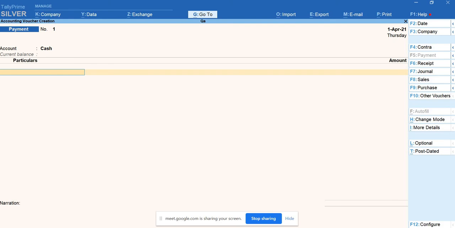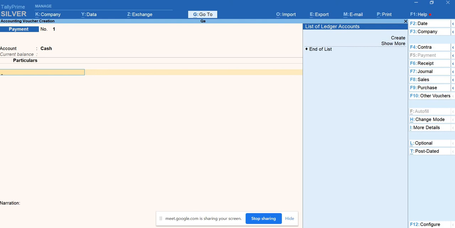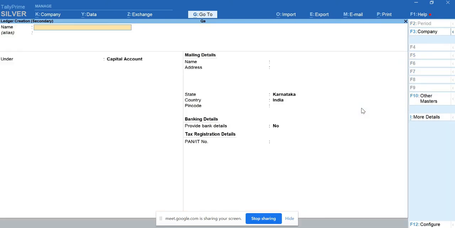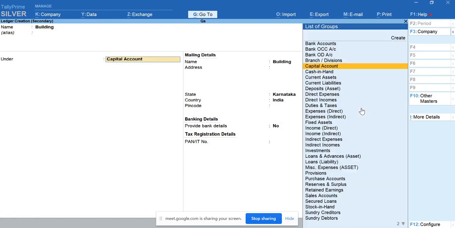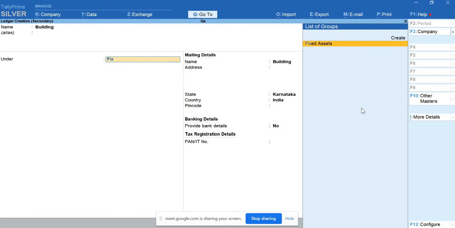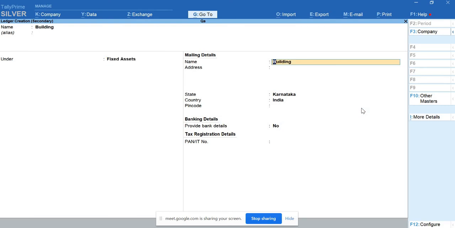In the particulars column, I have to write building account, but I don't have any ledgers here, so it is blank. In order to create it now, you will go for Alt plus C. This will take you into the ledger creation screen. From here itself, I can create the ledger. Building under the group fixed assets, just like how you prepare ledgers, same process, but you have entered it with the help of the shortcut key, that is Alt C.